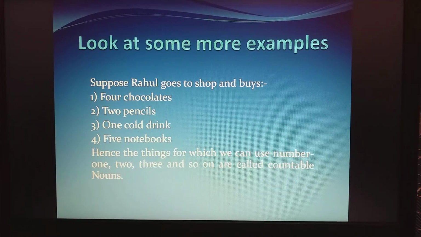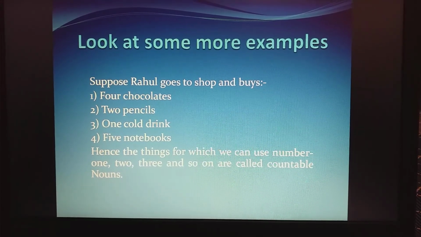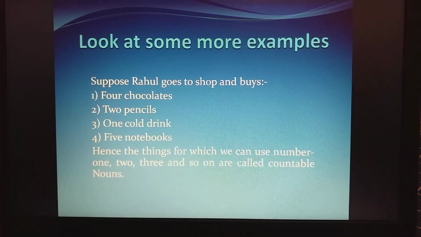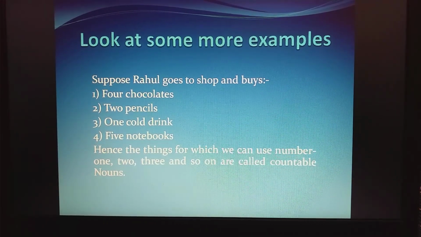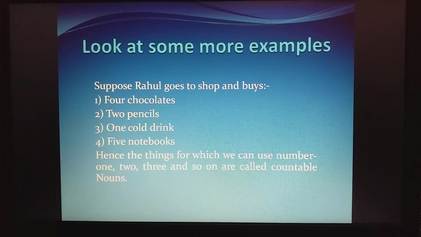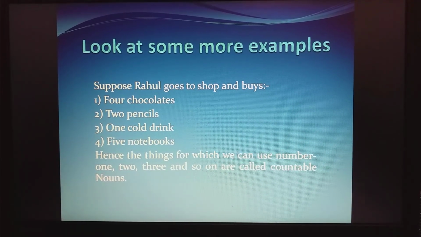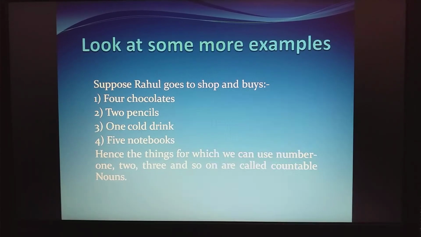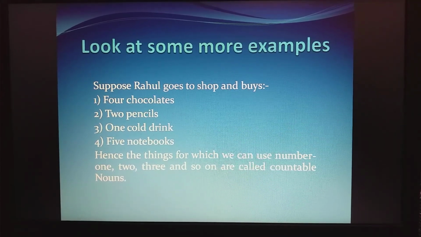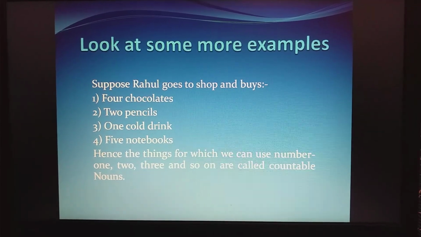Now next, what did he ask the shopkeeper to give? 1 cold drink. So 1 cold drink bottle. We can't count drink but we can count bottles of cold drink. Clear? Next, 5 notebooks. We can count notebooks. 1 notebook, 3 notebooks. How many notebooks does Rahul buy? He buys 5 notebooks. In this way, the things for which we can use the numbers 1, 2, 3, 4, etc. are called what? Are called countable nouns.